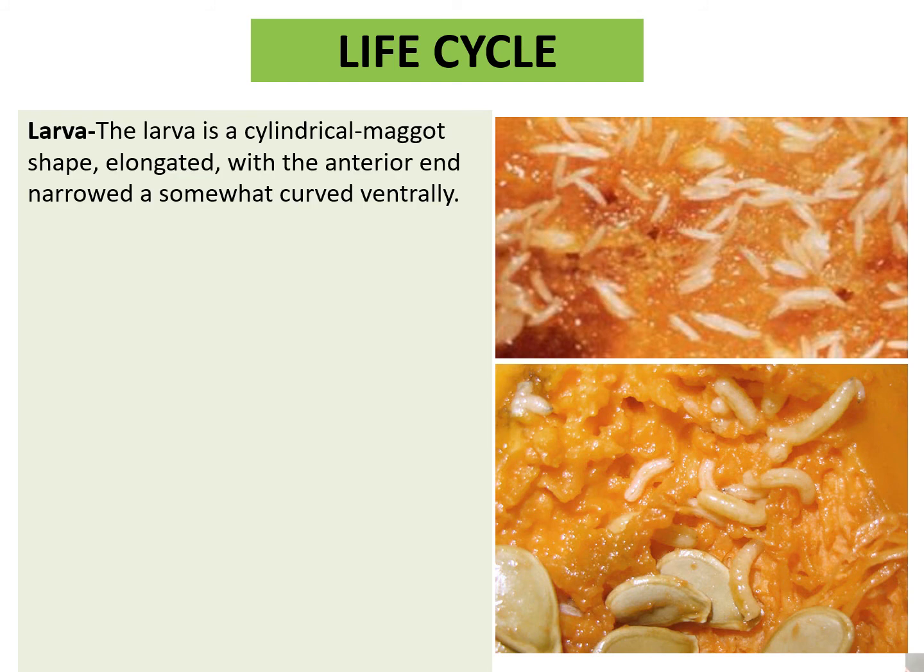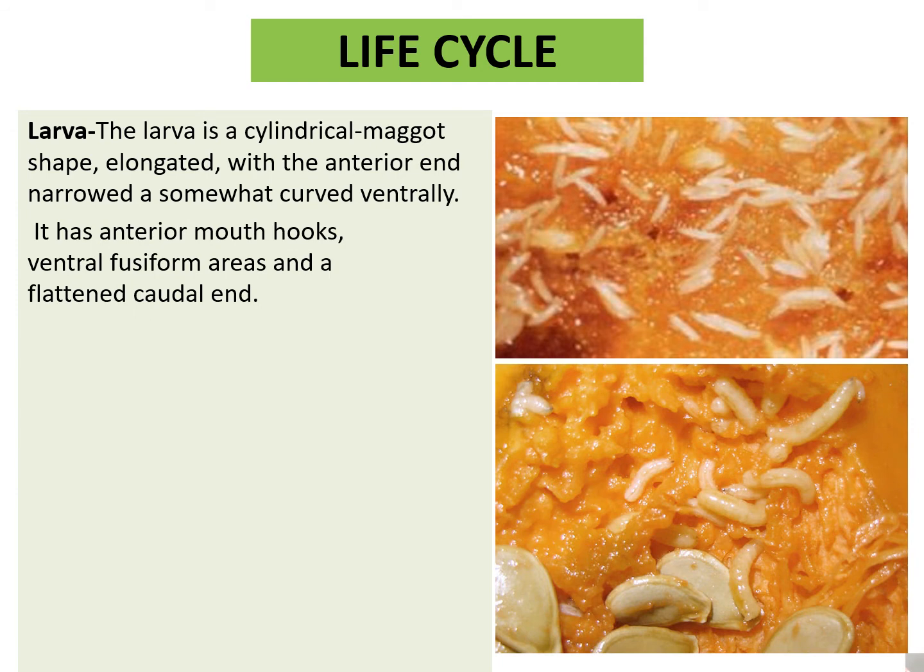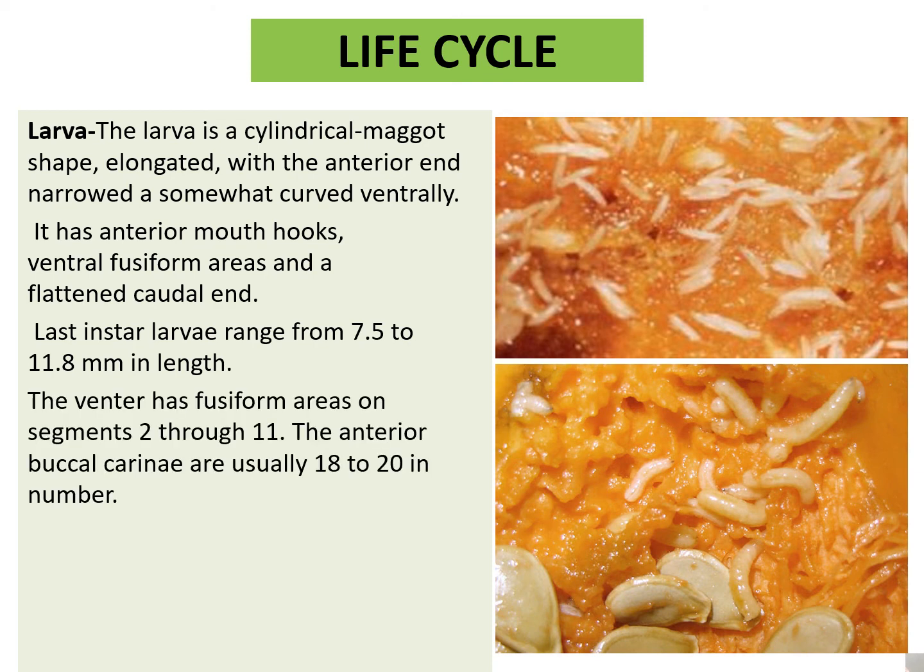The larva. The larva is a cylindrical maggot shape, elongated, with the anterior end narrowed, somewhat curved ventrally. It has anterior mouth hooks, ventral fusiform areas, and a flattened caudal end. Last instar larvae range from 7.5 to 11.8 mm in length.